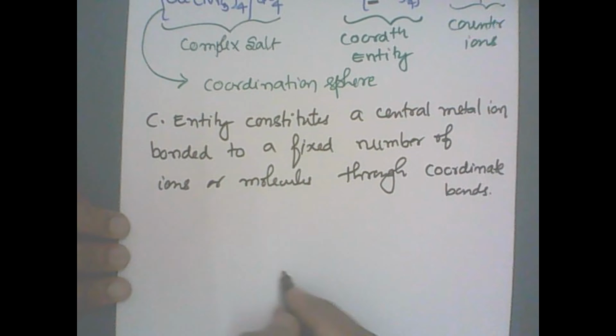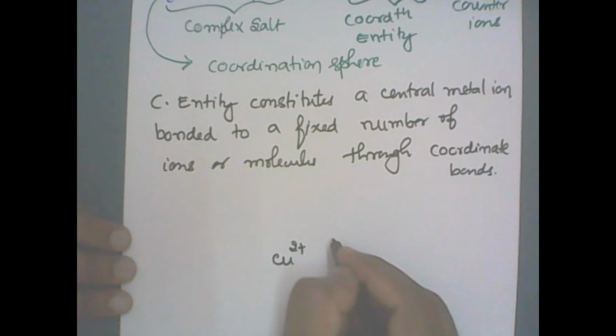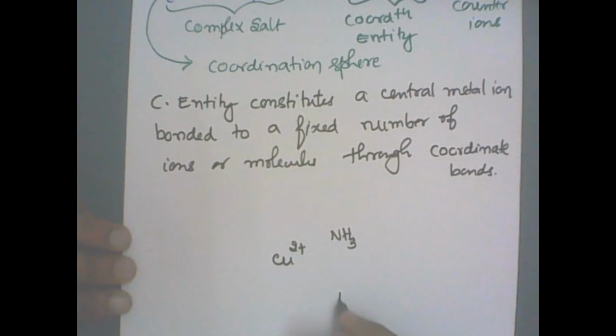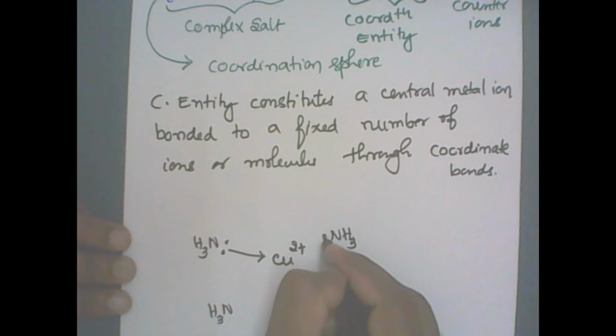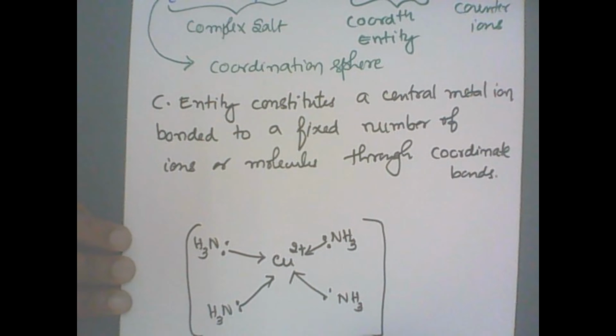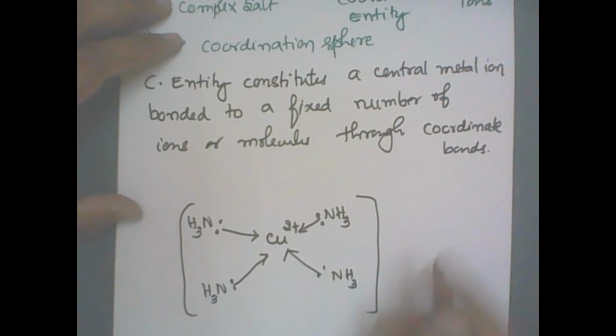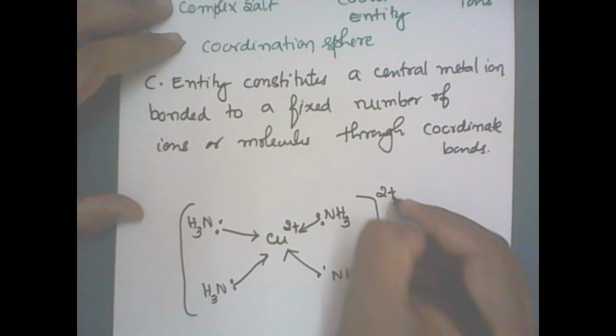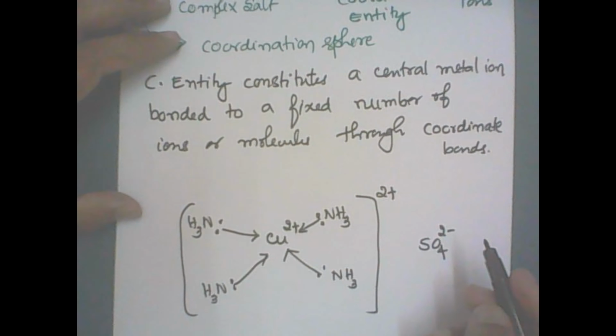Let me explain again. Cu2+ is the central atom, correct? And around that we have got ammonia molecules. It can be neutral molecules or it can be ions around it. And these molecules have a tendency to donate an electron pair to the central metal atom. This is there in the square bracket, and outside we have got sulfate SO4 2 minus. This should be copper 2 plus, so the total charge is plus 2 here.